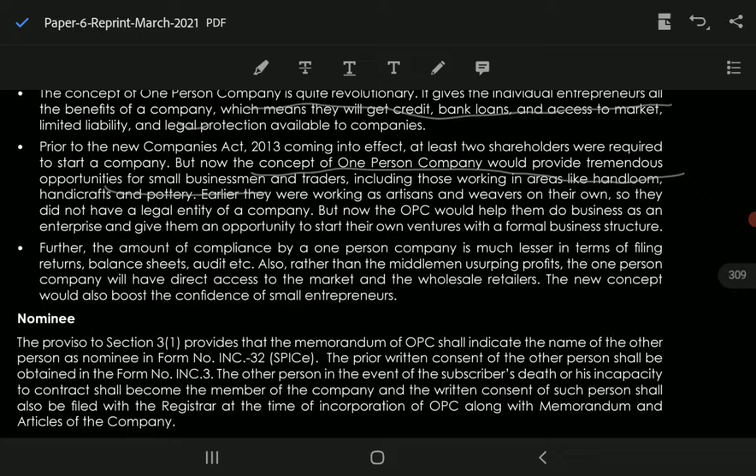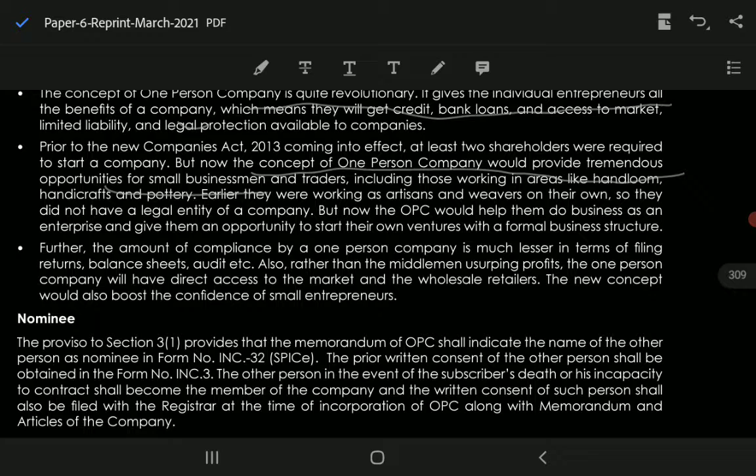And the third advantage, the benefit of having an OPC for such individual entrepreneurs, is lesser compliance as compared to the public and private company. There's lesser compliance in case of OPC in filing of returns, balance sheets, audit, etc. Rather than middlemen usurping profits, the OPC will have direct access to the market and the wholesale retailers.